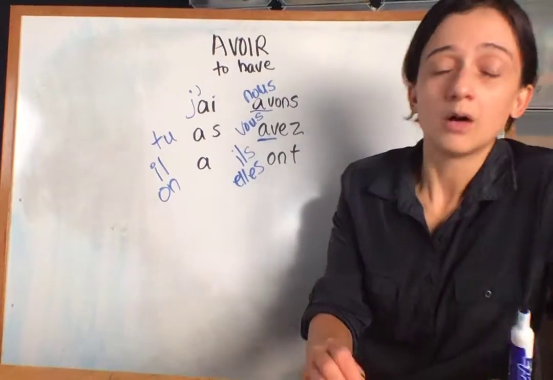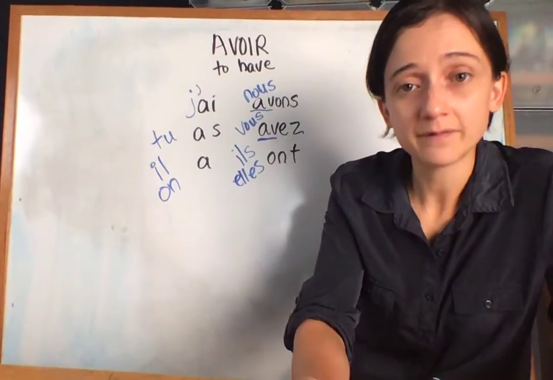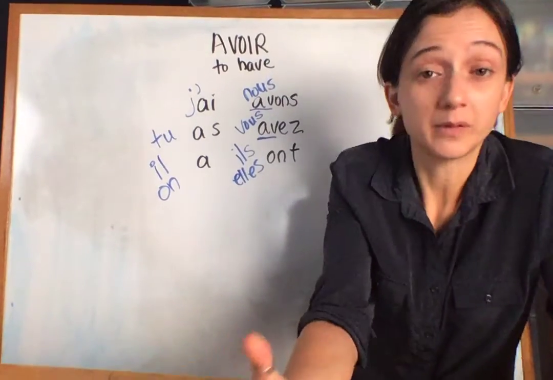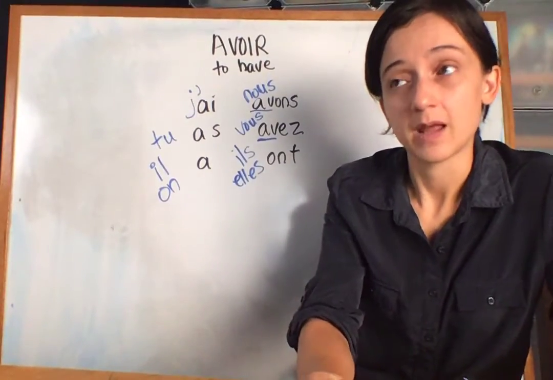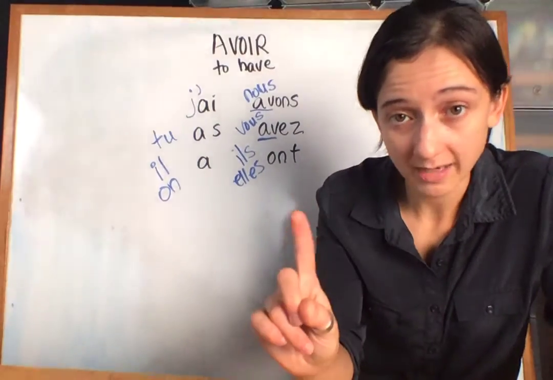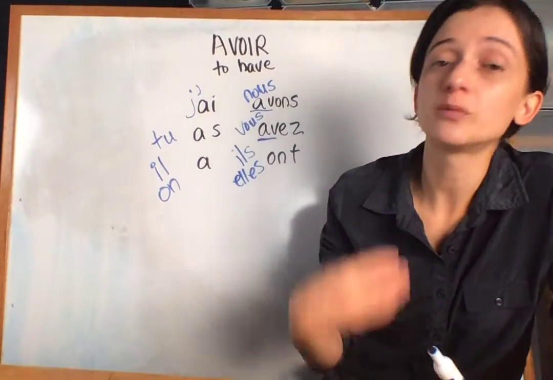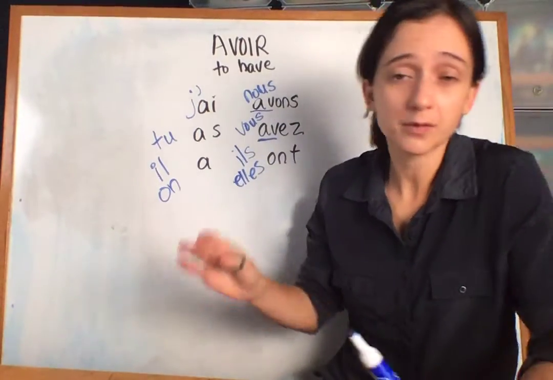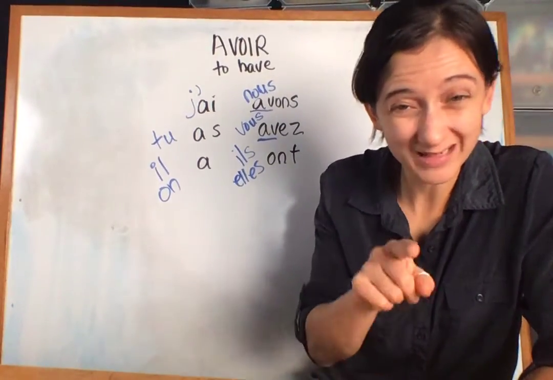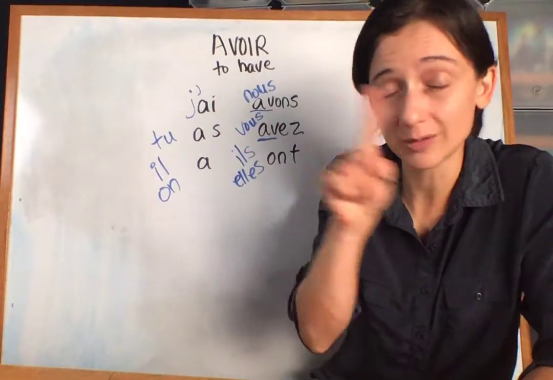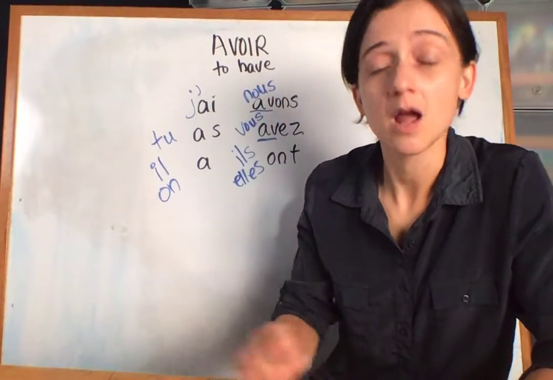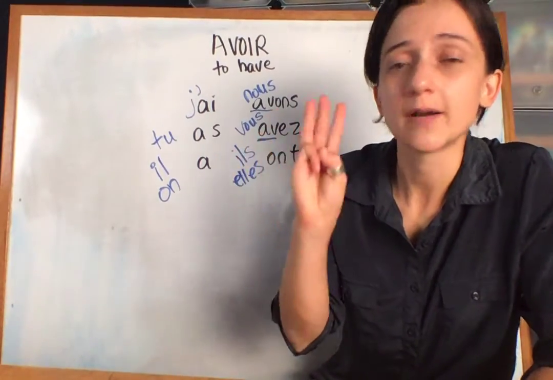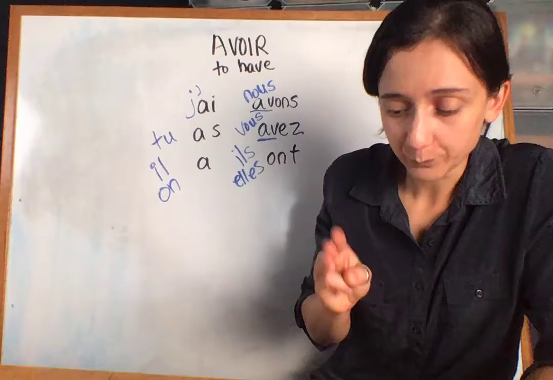Another thing I want to point out is that we have, in English, 3 different ways that we generally speak in the present tense. In French, you only have one way. So, that means it should be easier for you to learn French than it is for a French person to learn English, because you need to learn 3 different ways. You only have to learn 1 way to speak in the present. If a French person tries to speak in the present tense, they have 3 things to juggle, try to figure out which one they need to do.